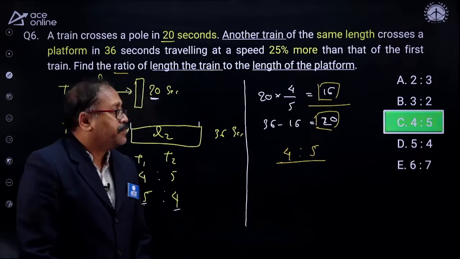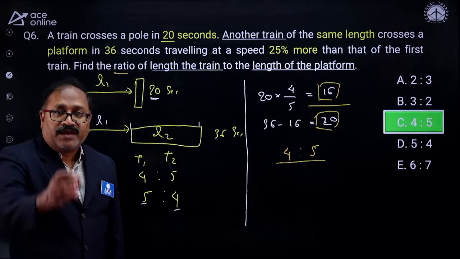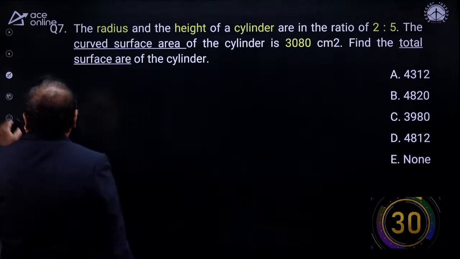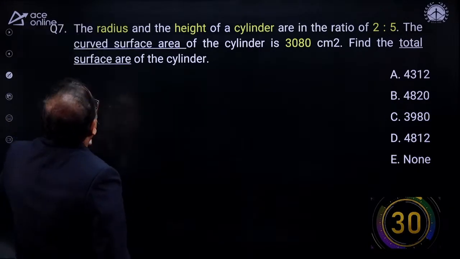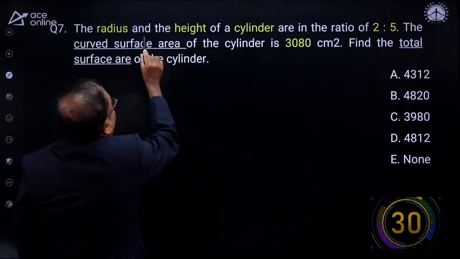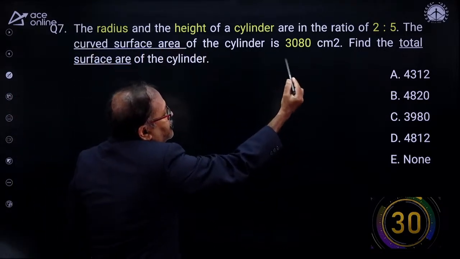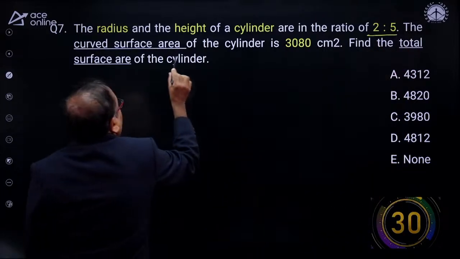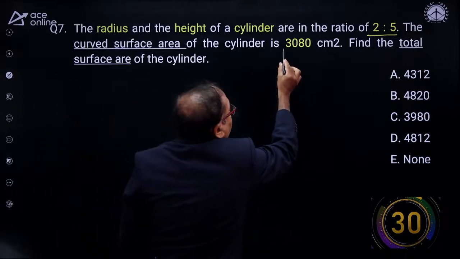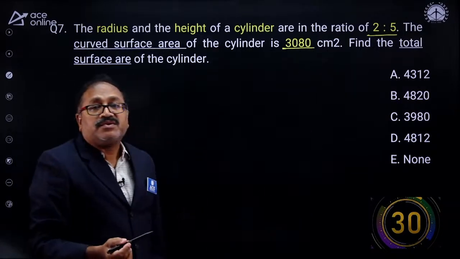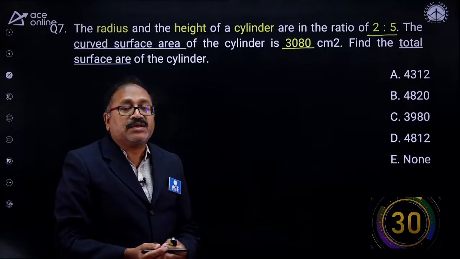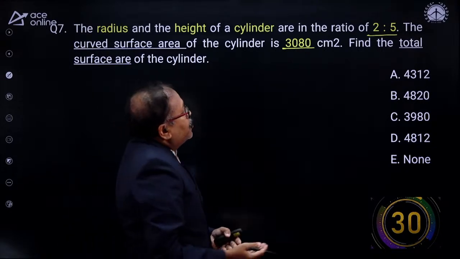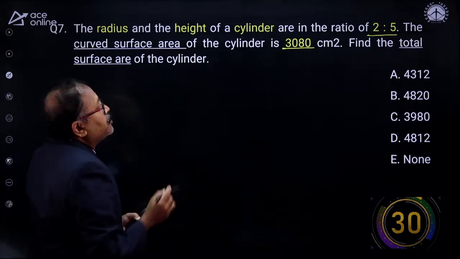So is Anusha. That's over. Next question on your board here. Let's read what is this question, my friend. The radius and height of a cylinder is 2:3. The curved surface area of the cylinder is 3080. So some one or two question comes, at least one question comes from mensuration in the bank exam also. Now, find the total surface area of the cylinder.